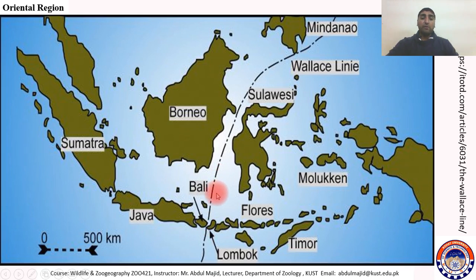It's very difficult to separate these two regions from each other because they mix up with each other. There is no clear boundary. But Willis drew this line between the two regions and separated them. So now at this side it's Oriental region, and at this side of the Willis line is Australian region. We will talk about those regions. So Bali, Java, Sumatra, Borneo, these are included in Oriental region.